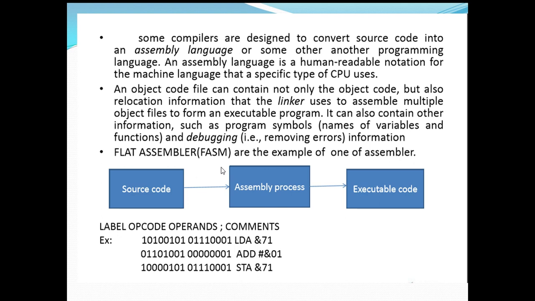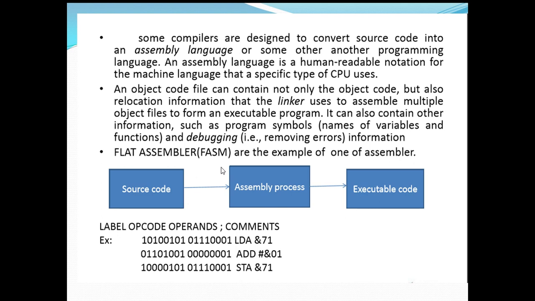An assembly language is a human readable notation for the machine language that a specific type of CPU uses. So although you have written your program in a high level language, the high level language will not be understood by the computer on which you are going to execute that program.